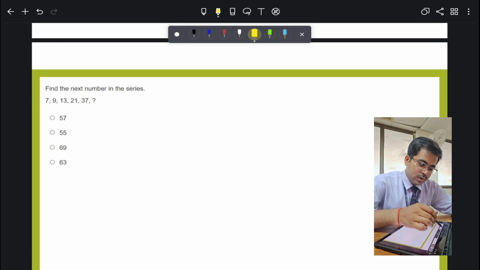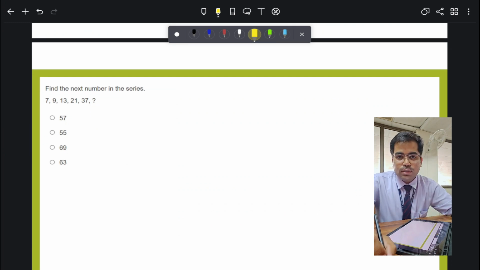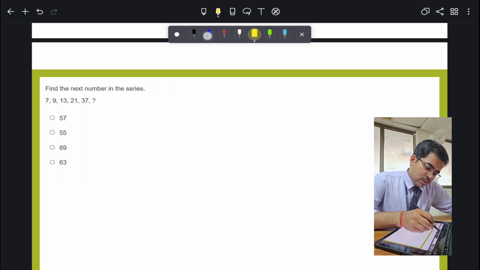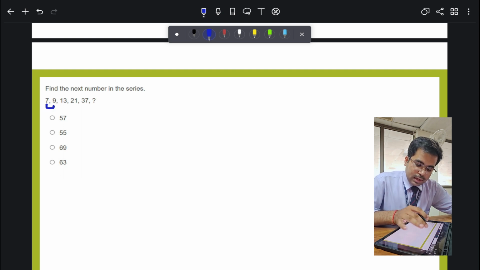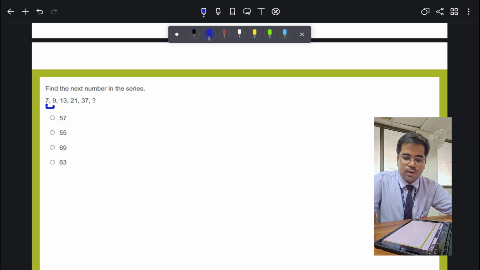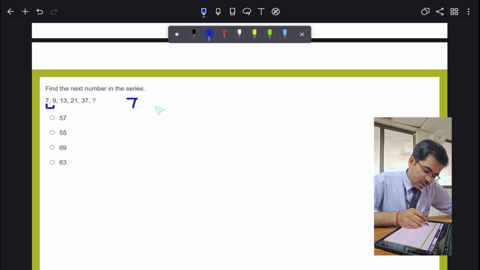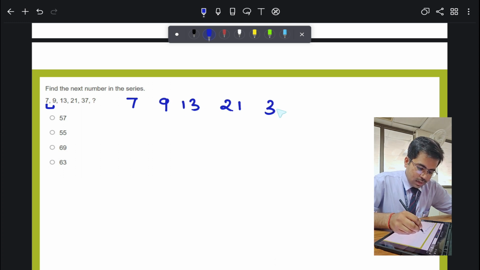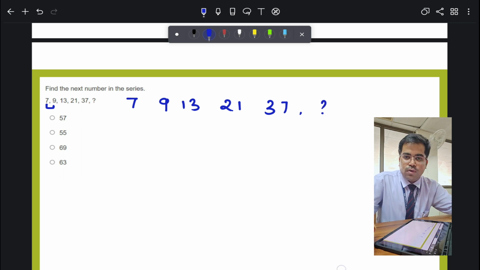Now moving forward, this might be the very last part, and after the video you have to do a lot of questions related to this, because there is no end to mental aptitude questions. This question says that after 7 we are getting 9. I'll quickly write all these values here because I need some spacing to make you understand: 7, 9, 13, 21, 37 and a question mark.